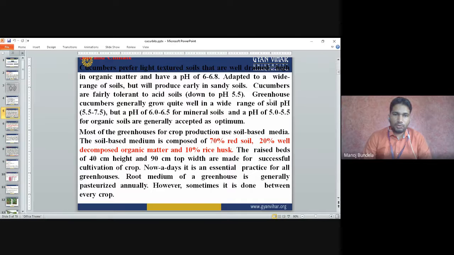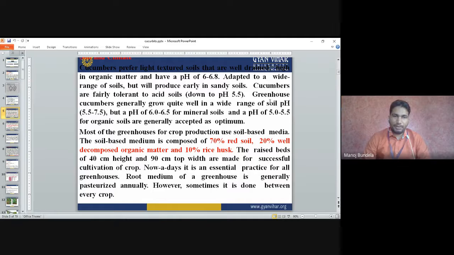Most greenhouses for crop production use soil-based media. Normally the soil-based media we use in greenhouse contains 70% red soil, 20% well-decomposed organic matter, and 10% rice husk.